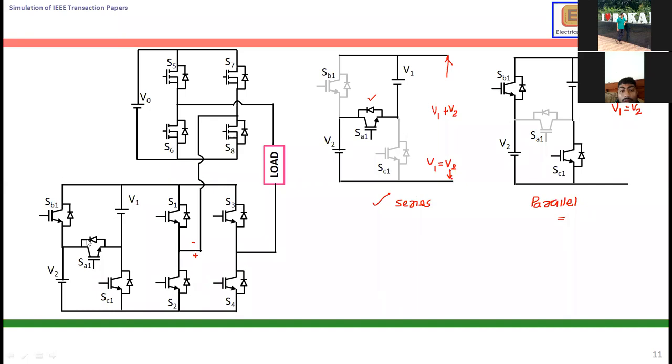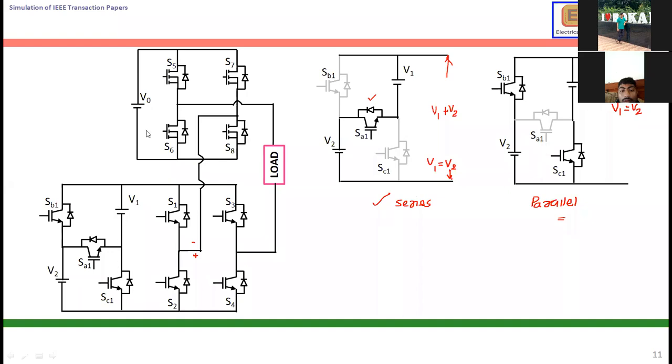If you simulate an existing paper, you can learn a lot of things. If you simulate an existing paper, then you can think about your research. Okay, that is very important. So this is a very simple logic, but it has novelty. It's an IEEE paper. This is actually an H-bridge inverter, but this one has novelty.